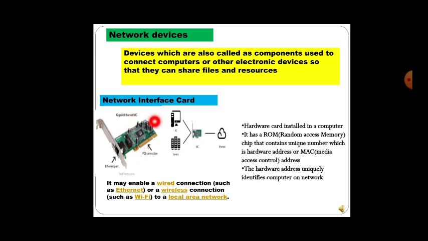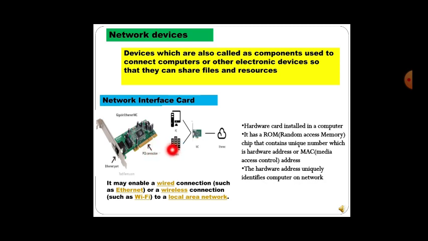Why does it have to be unique? Because whenever the system wants to share some resources on the internet, the address has to be identified. The chip contains a unique number, which is the hardware address or MAC address, that is, the media access control address. The hardware address uniquely identifies the computer on the network. So it can identify which PC requires what.